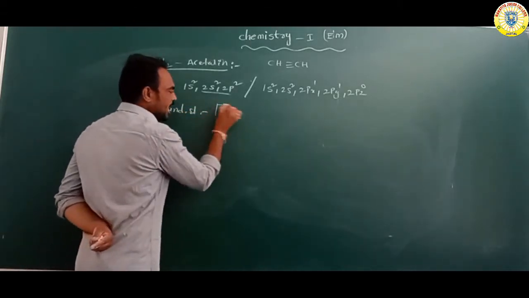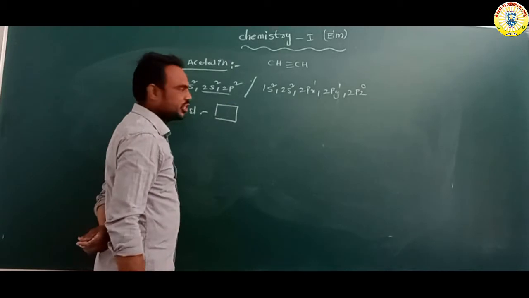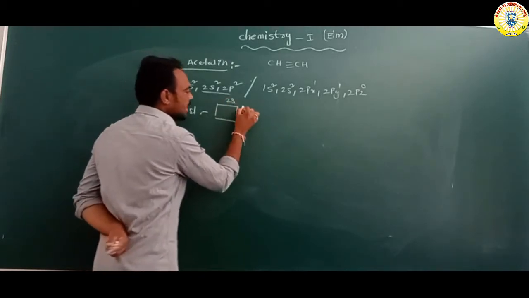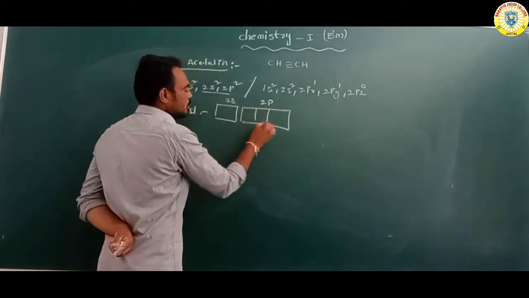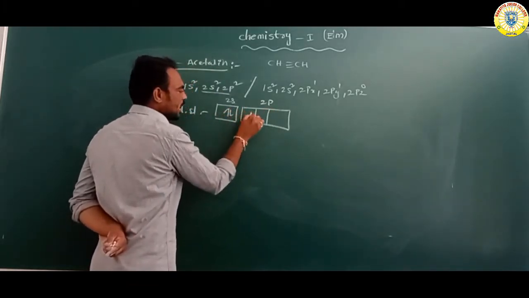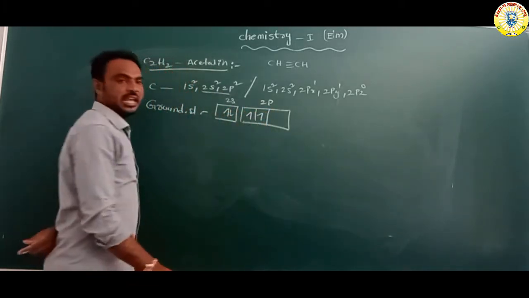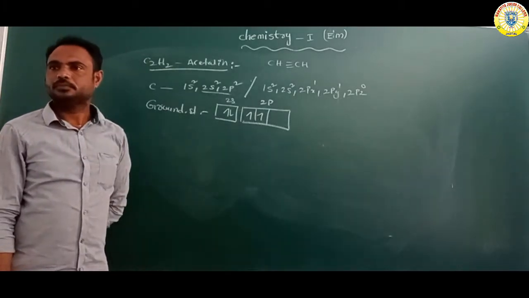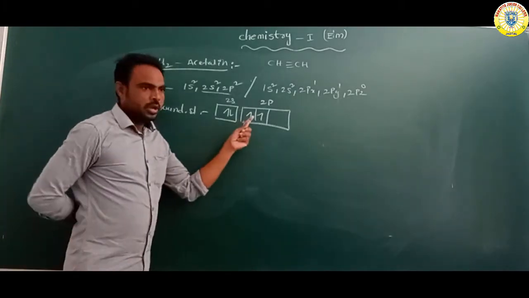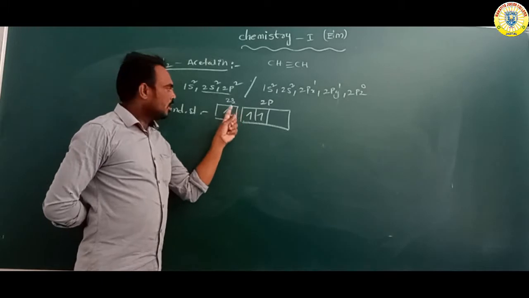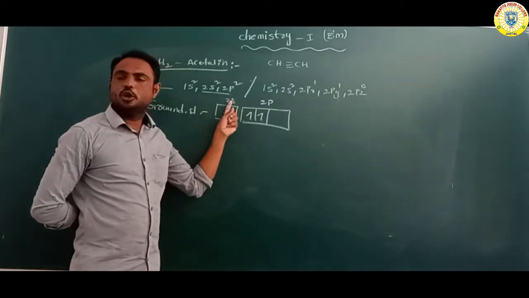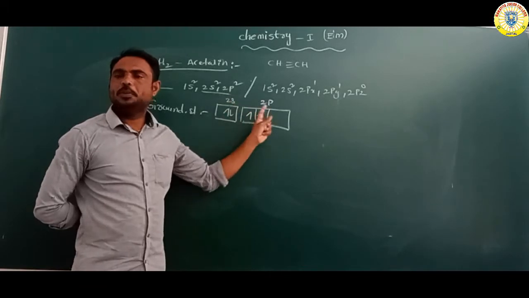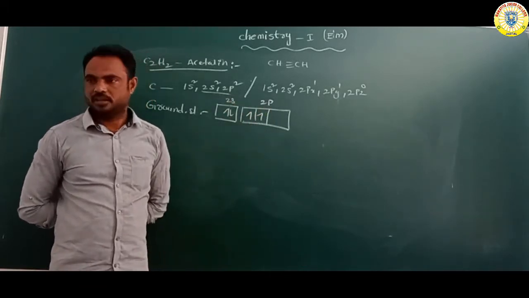Already we know that this is the ground state. So we write it for the orbital. In the outer shell, there is the 2s orbital and next the 2p orbital. The 2s orbital contains 2 electrons, and the 2p orbital contains 1 electron. Overall, the 2s orbital is the lower energy shell and the 2p orbital is the higher energy shell.